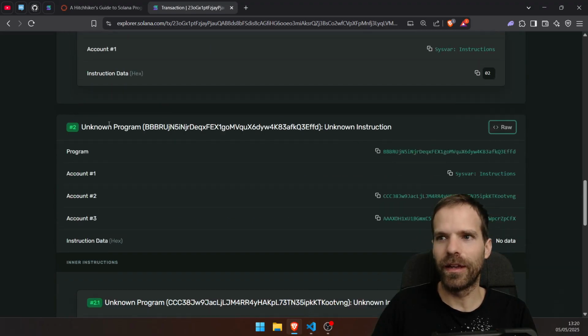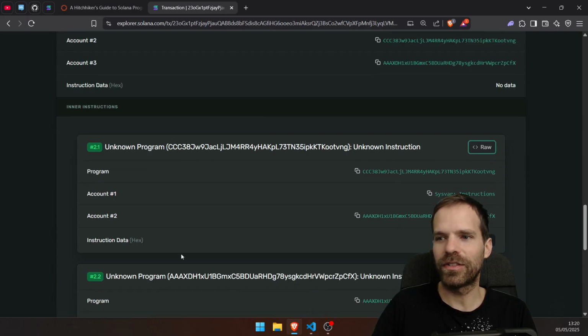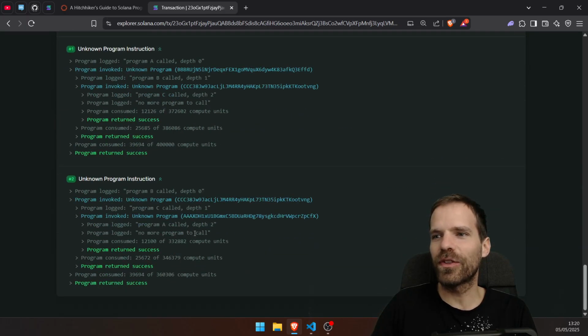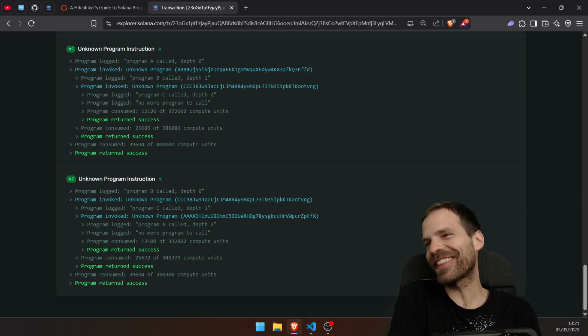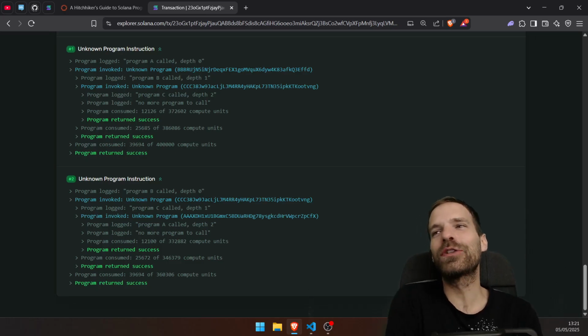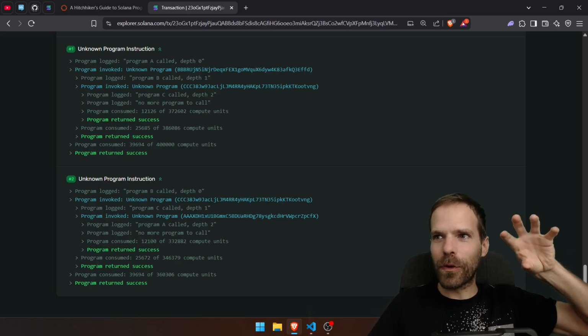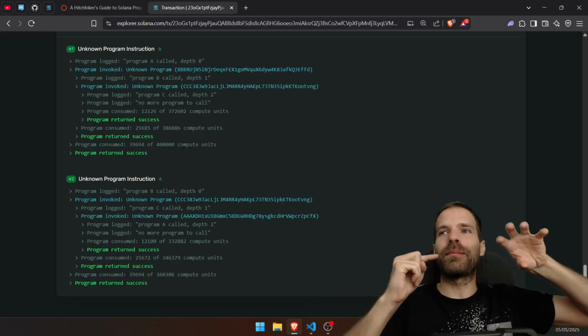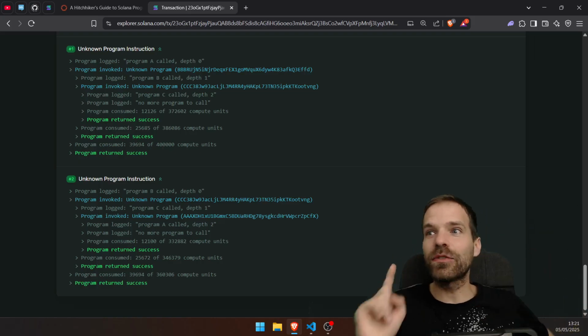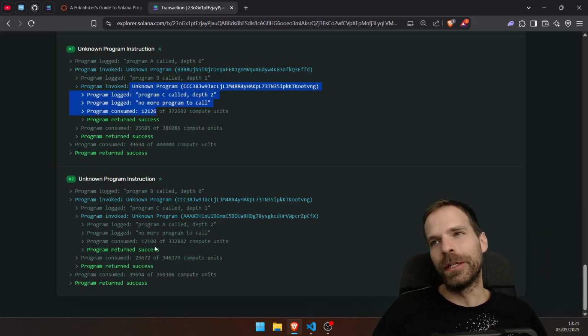The program A and the program B. And then it calls C and A again. So, I mean, so far so good. But I'm not done yet. I'm so not done yet. I mean, now we know that we can't do reentrancy. A top level program cannot be invoked again through CPI within the same instruction. But is that also true for, I mean, it should be, but I don't know.